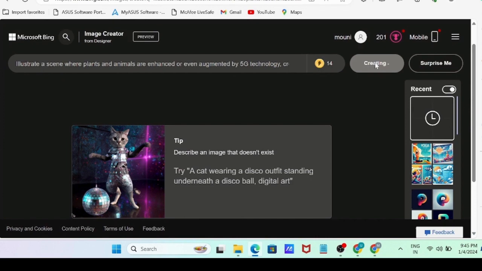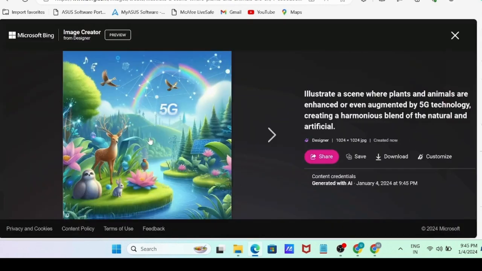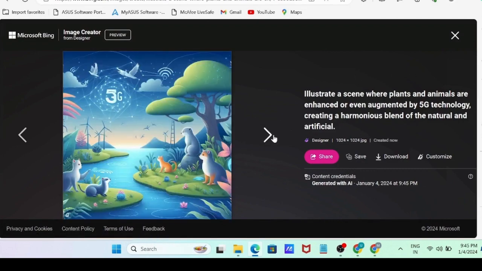See here, I have just given a prompt to illustrate a scene where plants and animals are enhanced or even augmented by AI technology, something like that. The image generated is so beautiful. This is the power of an image creator AI tool.